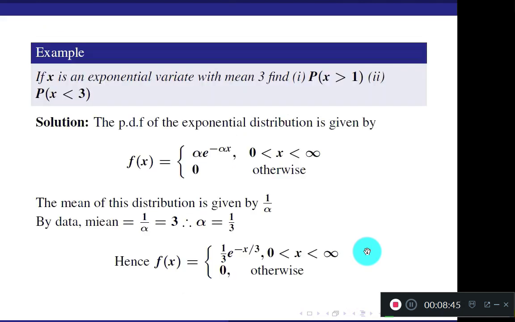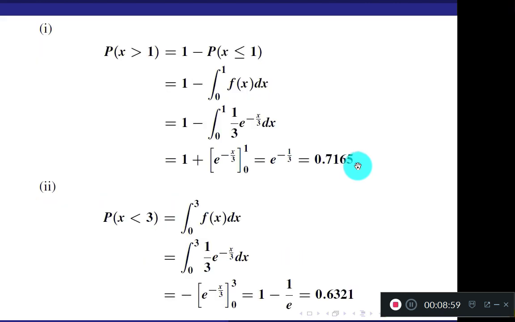And usually in this method, the name of the variable will be mentioned. Otherwise, you cannot decide whether it is from an exponential variable or some other distribution. So usually the name of the distribution will be mentioned here. So no need to worry. Now let us work out the next question.